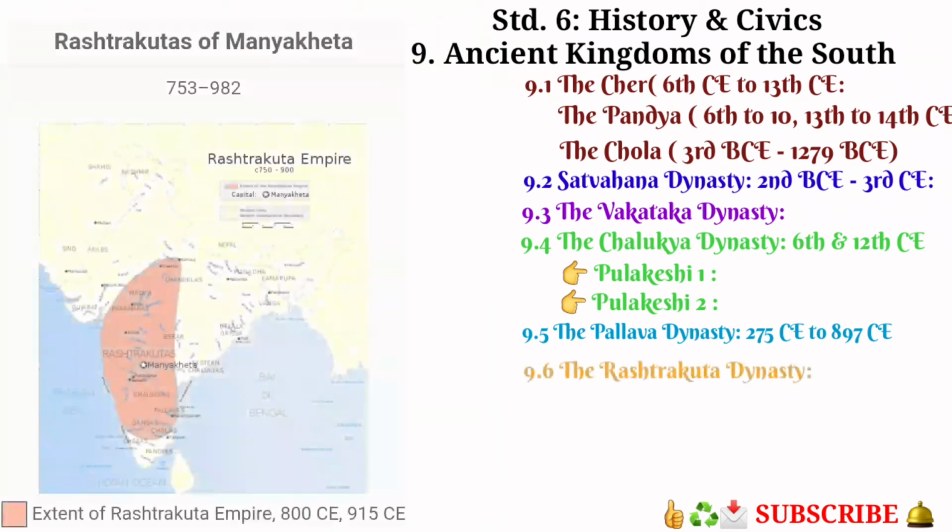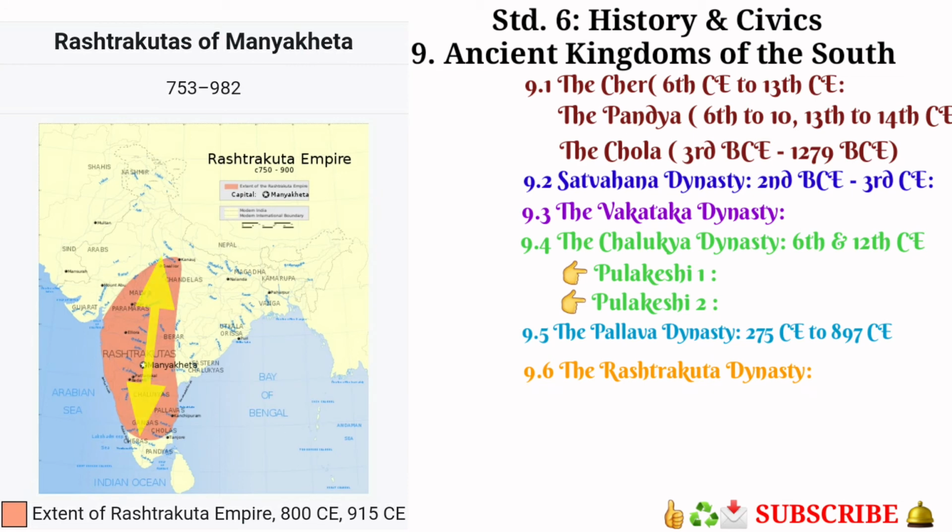Okay, now we are going to study the Rashtrakuta dynasty. So, here point number 9.6, the Rashtrakuta dynasty. At the height of their power, the dominion of the Rashtrakuta dynasty extended from the Vindhya mountains up to Kanyakumari in the south. Yes, students, the extension of the Rashtrakuta dynasty was from the Vindhya mountains in Maharashtra up to Kanyakumari in the southern part of India.